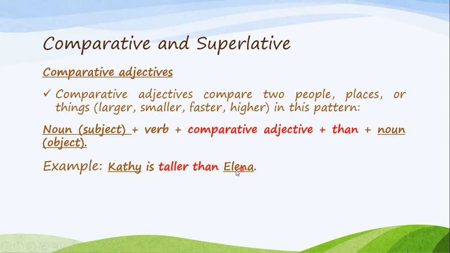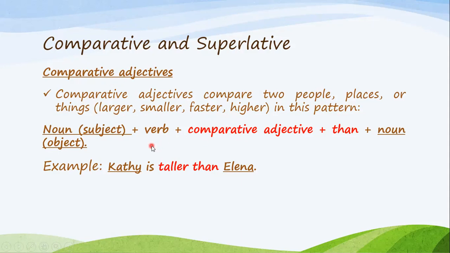What am I saying? I'm saying she's taller than her. So here, taller is a comparative adjective because it's comparing between two people, Kathy and Elena. So comparative adjectives compare two people, places, or things. For example, I use larger, smaller, faster, higher. So this is faster than this. This car is faster than this car. This house is smaller than that house. I'm comparing between two things using these adjectives, so they're called comparative adjectives.